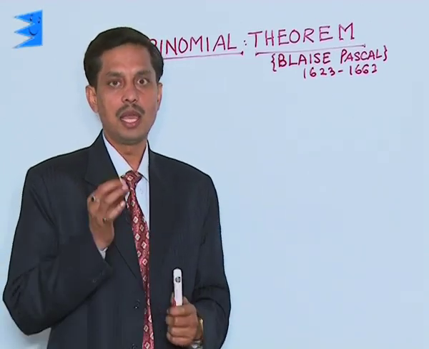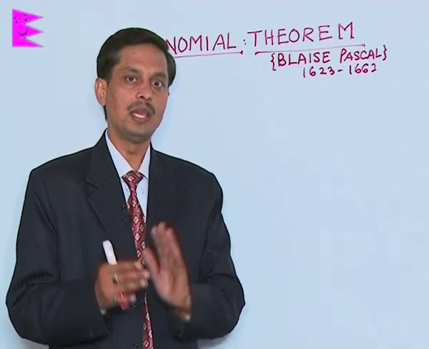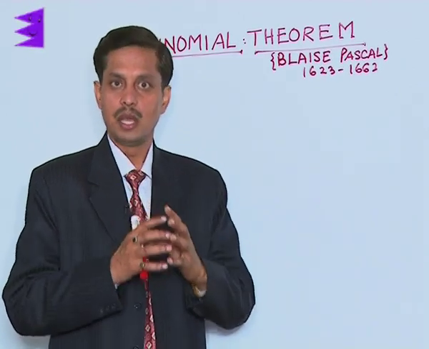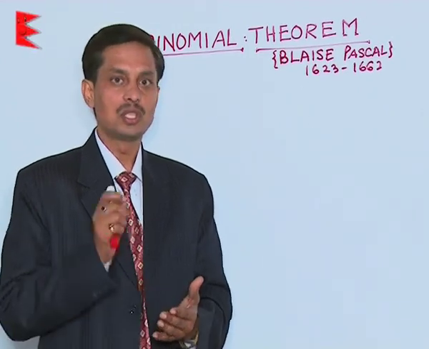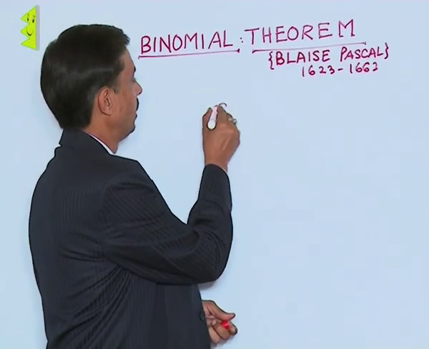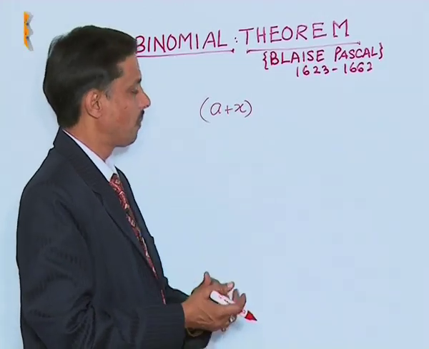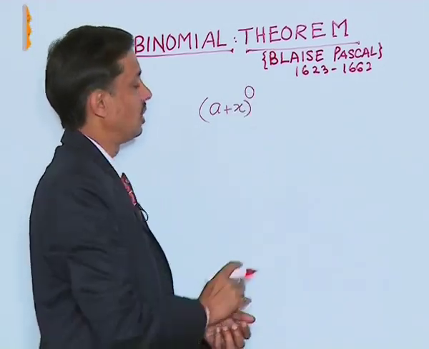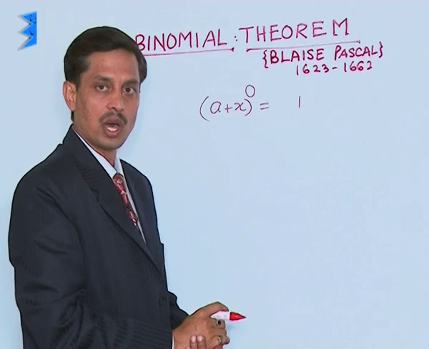Suppose I have a and x, two unlike terms. They may be separated by a plus sign or minus sign. Then how are the expansions of a plus x given, if its power is some integer? It is like this. If you have written a plus x to the power n, that is a binomial, two unlike terms. If I put the smallest integer 0, I receive its answer as 1.